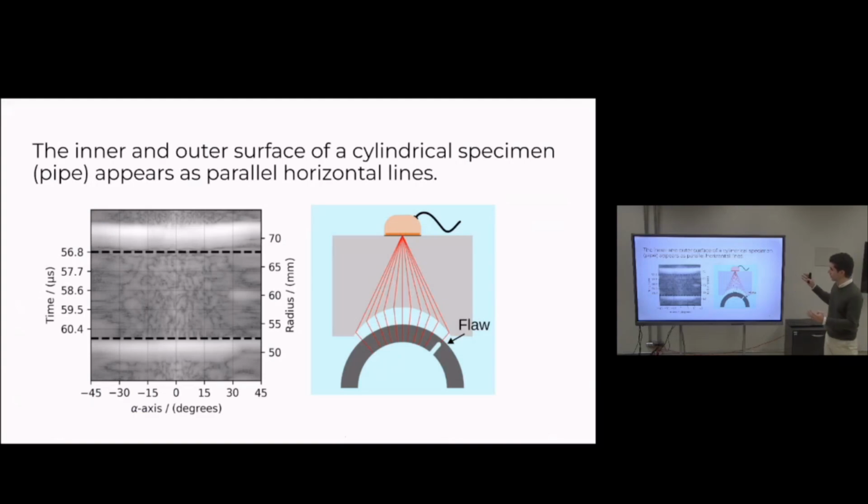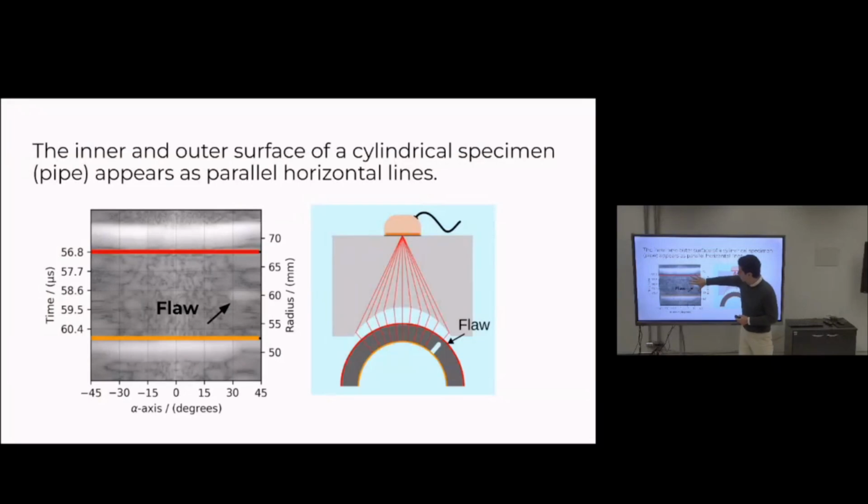The acoustic lens, you can interpret the result of acoustic lens as a pipe projected into cylindrical coordinates. So now you will see the outer and inner wall echoes as a constant horizontal echo, parallel to each other. So here you can see the outer surface of the pipe and the inner surface of the pipe in an image which we call a sectorial scan, or S-scan for short. Each column of the sectorial scan represents a sector of the pipe.